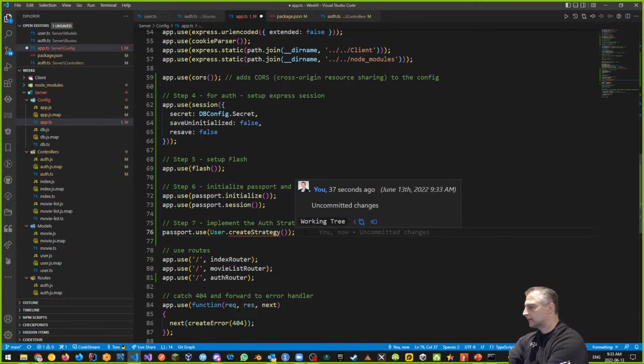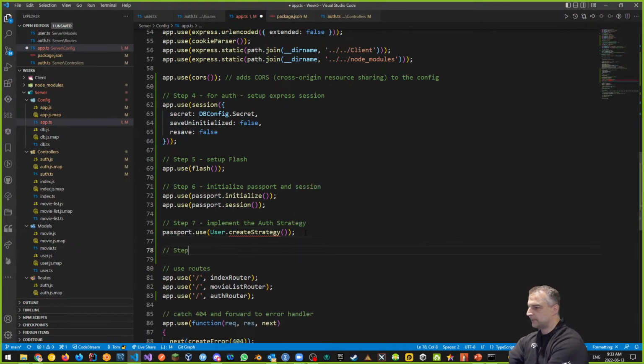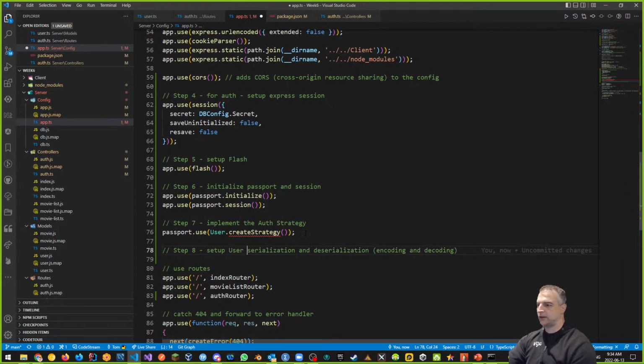The next one is, step 8, I want to set up serialization and deserialization, which is like encoding and decoding, right? And this is not just any serialization, but I want to set up user serialization and deserialization.